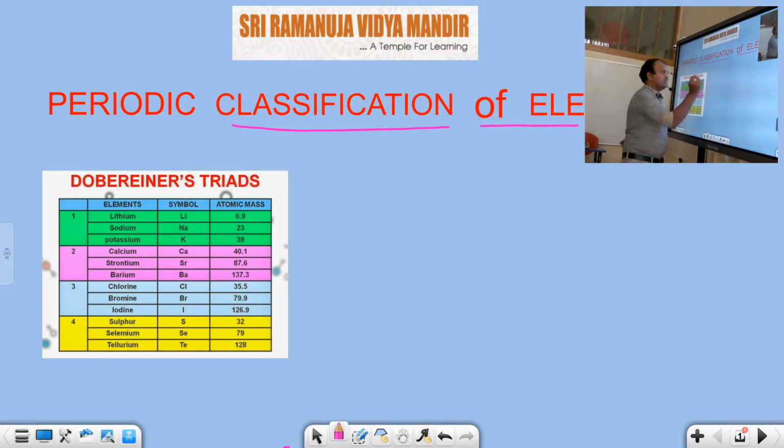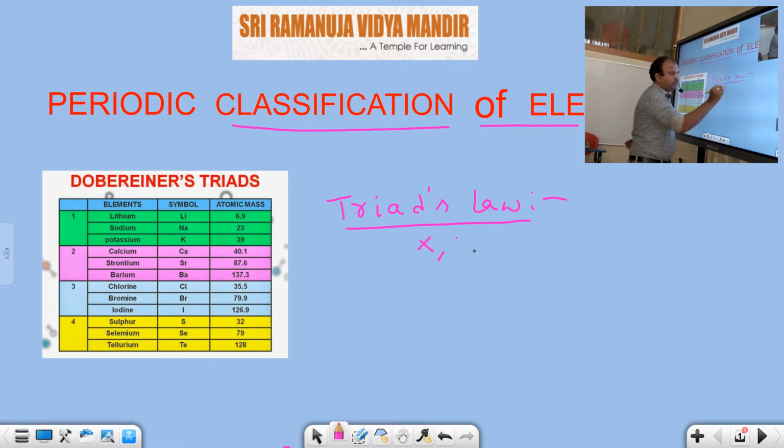Suppose we take the elements X, Y, Z as a triad. These three have similar physical and chemical properties.